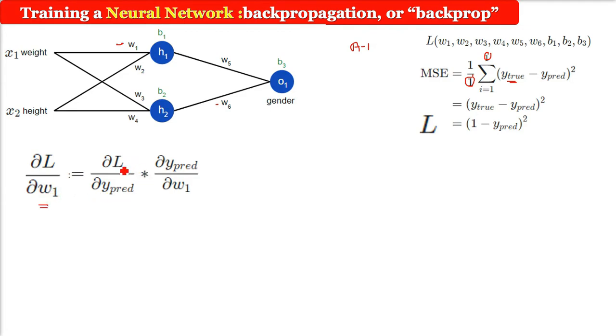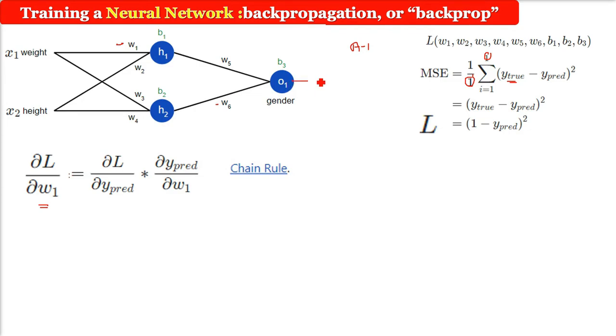So we know the chain rule. Del L by del W1 can be written as del L by del Y prediction into del Y prediction by del W1. Now you will ask why this del Y prediction has come. Because it is the chain rule, if you cancel these two del Y predictions, it will eventually be equal to del L by del W1 only.